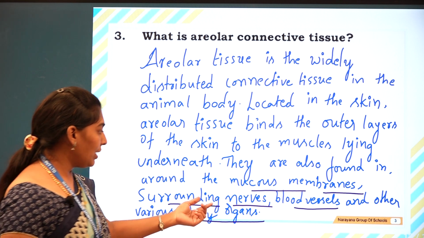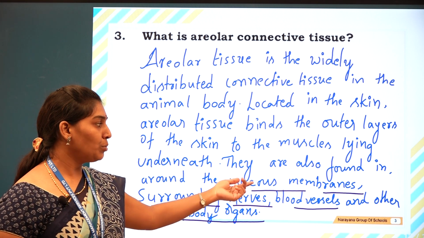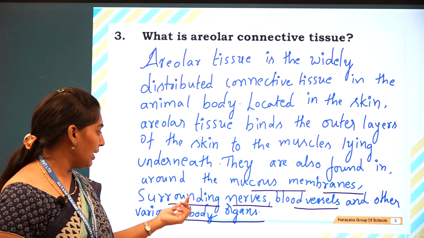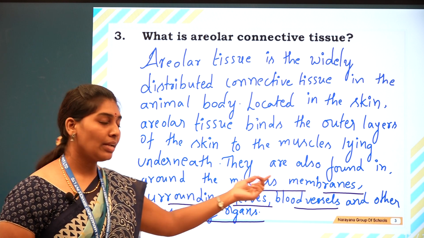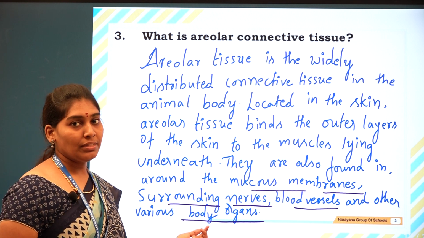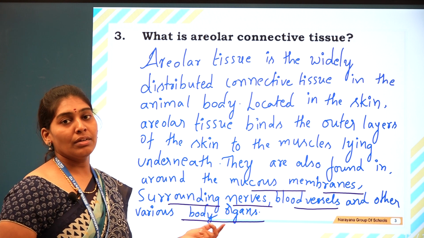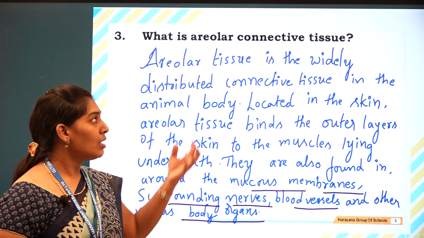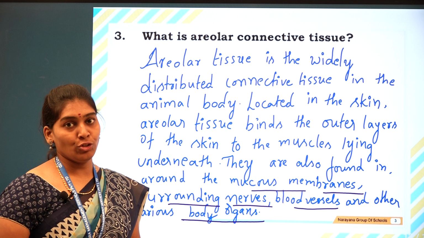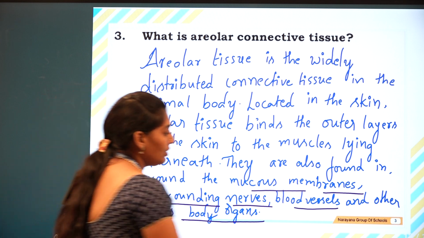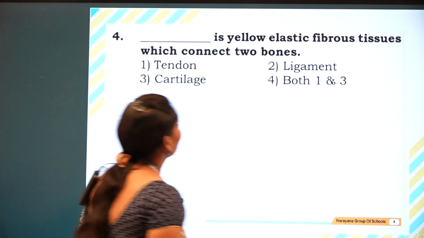So these are the very important parts: the mucous membrane, the surroundings of the nerves and the blood vessels, and other parts. The binding is done by the areolar connective tissue.